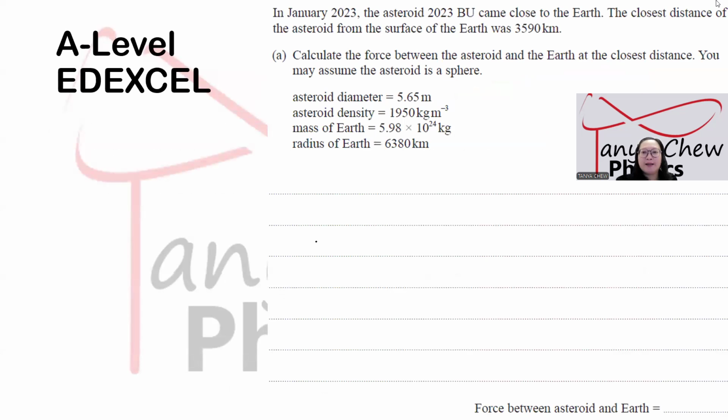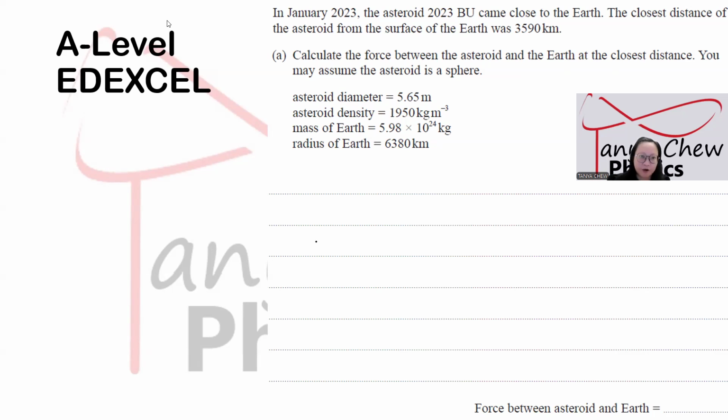Now, okay, let us switch to A-level Edexcel. This is the question. In January 2023, the asteroid 2023 BU came close to the Earth. The closest distance of the asteroid from the surface of the Earth was 3,590 kilometers. Calculate the force between the asteroid and the Earth at the closest distance. You may assume the asteroid is a sphere.